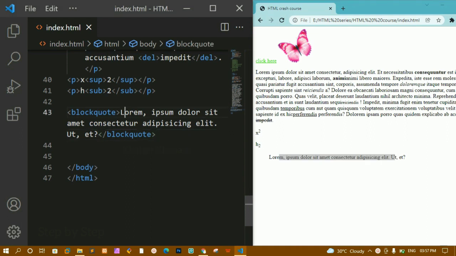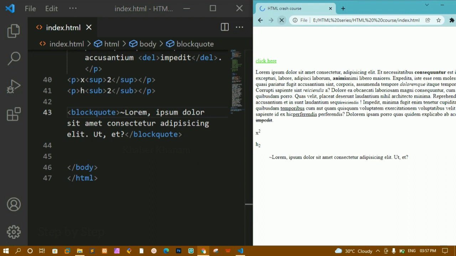For this, if you want, you can add some special characters. You can add a tilde symbol here. I'll refresh this one. Okay, this will be printed like that. The quote which is not written by you, which is written by another person, or the content which you are taking from another website, you can wrap inside this blockquote. This is all about blockquote.